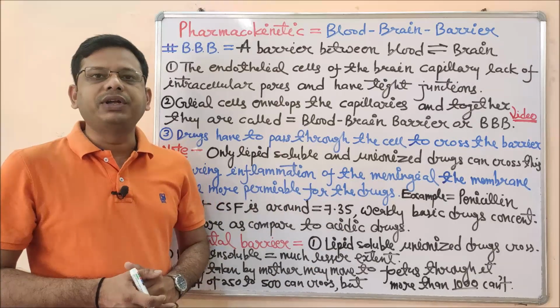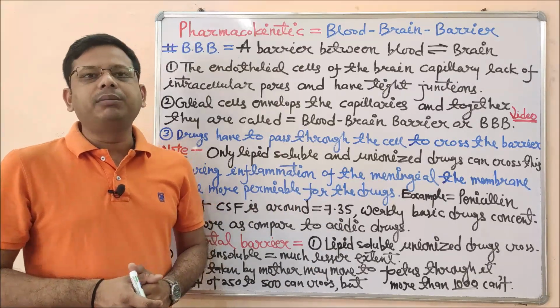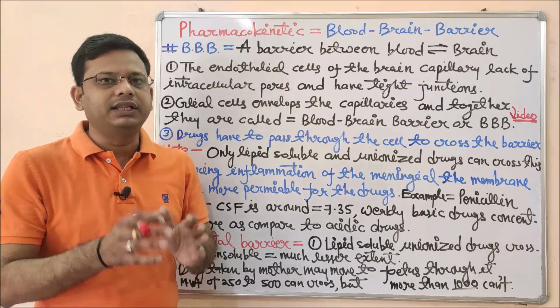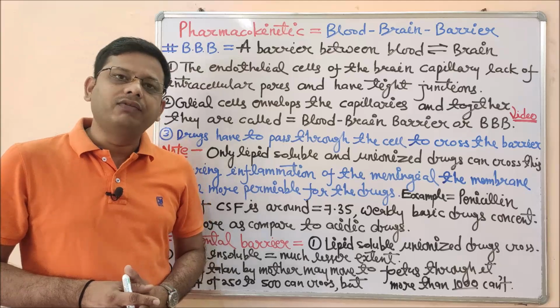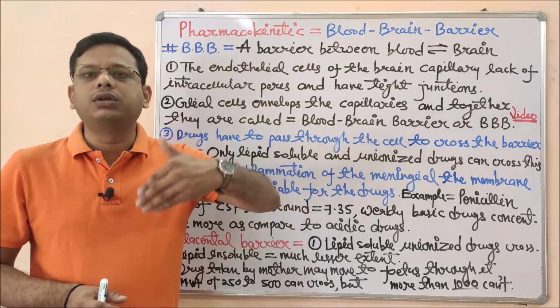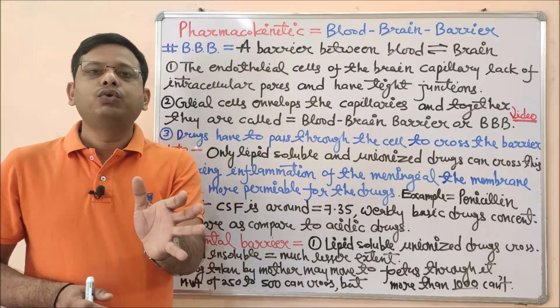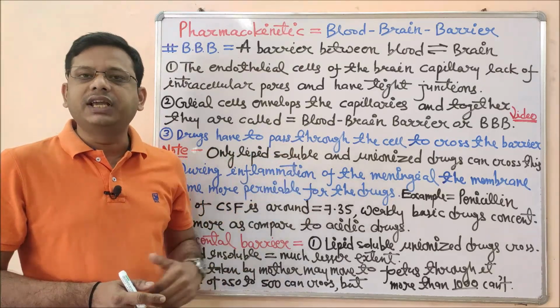As you can see, this is a barrier between the blood and the brain. Now what is the meaning of this blood and brain? Whenever we take any kind of medicine via any route of drug administration, ultimately that drug has to go through the blood, and with the help of blood the drug moves throughout the body. Now the drug is in the blood and can move from one part to another part, as we have seen in the case of distribution.